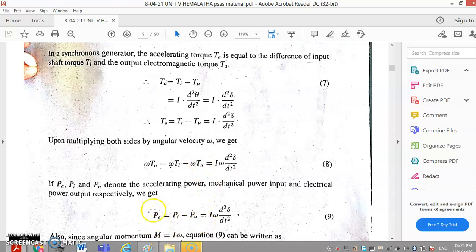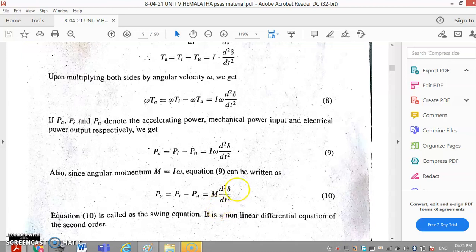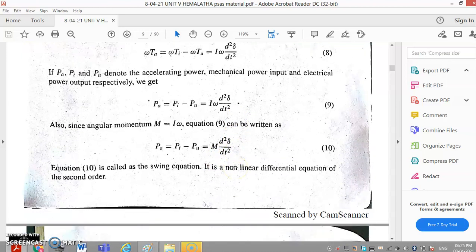This is accelerating power, then mechanical input power, electrical output power, that is equal to I omega d square delta divided by dt square. Also, since angular momentum M is equal to I into omega, that is moment of inertia into angular velocity, equation 9 can be written as PA is equal to Pi minus Pu, that is equal to M into d square delta divided by dt square.